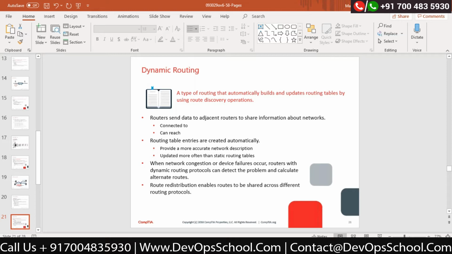Now, in static routing, whether your destination is alive or not, that route is still available in your routing table. Why? Because it was a manual process. But in dynamic, it's completely different.